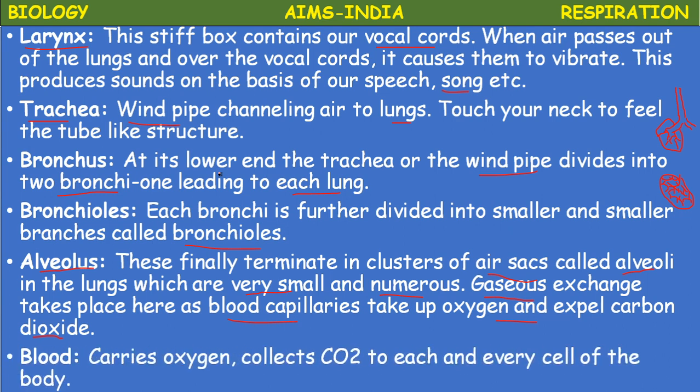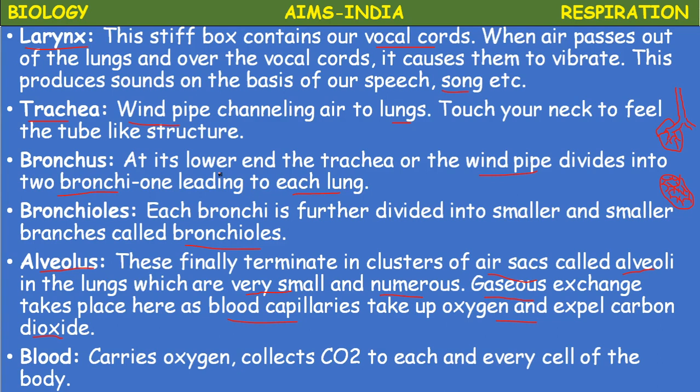Next, from the alveolus, the air mixes with the blood. The blood carries oxygen and collects carbon dioxide to and from each and every cell of the body. The blood contains hemoglobin, which combines with these gases, takes oxygen to the cells, where the mitochondria present in the cell take that oxygen, and the process of respiration takes place.